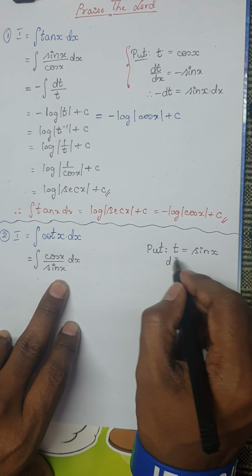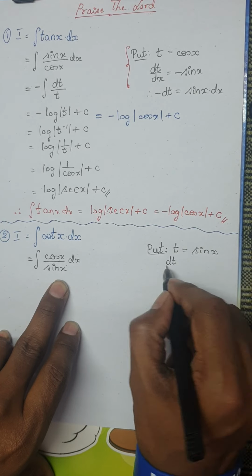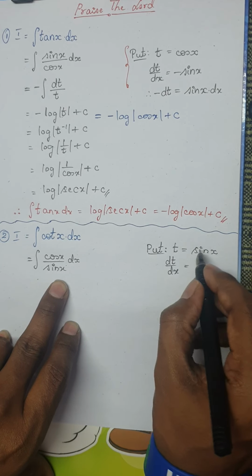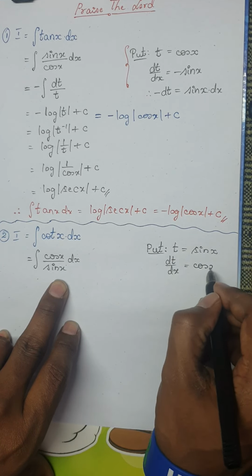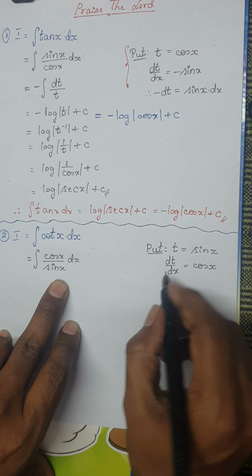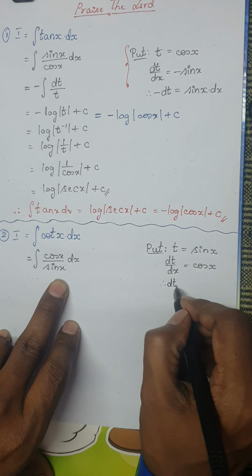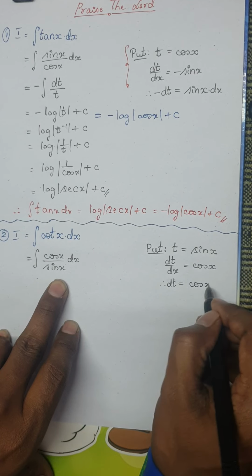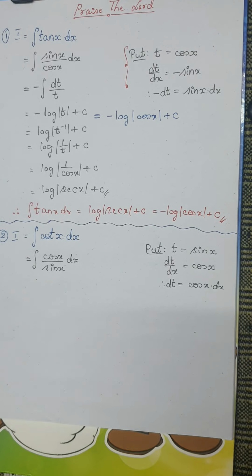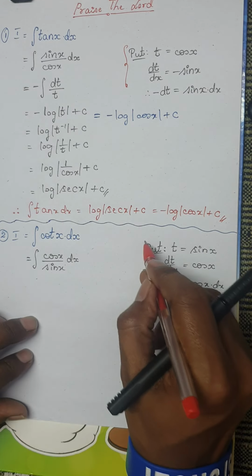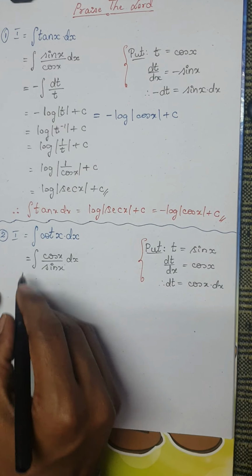Differentiating, dt by dx would be, what is the derivative of sin? The derivative of sin is simply cos x. Therefore dt would be cos x into dx. Now this is the substitution part. See what happens to the integral.